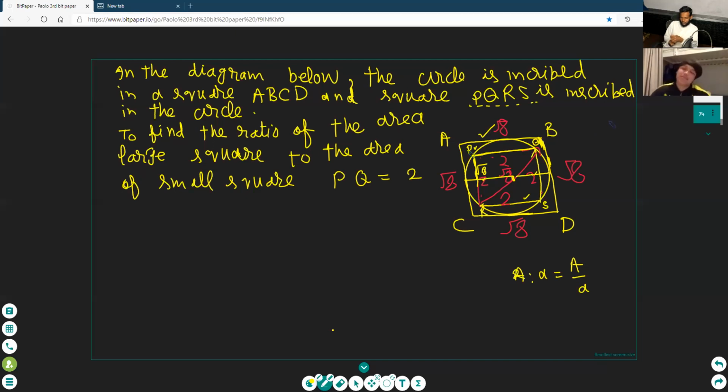Okay, Paulo. Find the ratio. Paulo, you know the ratio. What is ratio? For example, see here, 10 ratio 5. What is the answer of this? We will divide them. 10 ratio 5 is equal to 2 ratio 1. Okay. You find the area of the larger square and the area of the smaller square. After this, take their ratio and simplify it. Then tell me the answer.